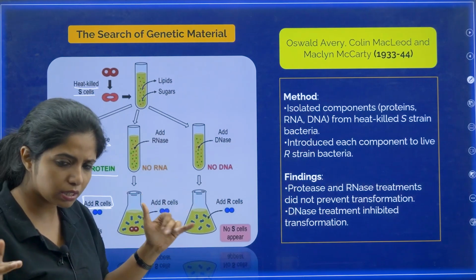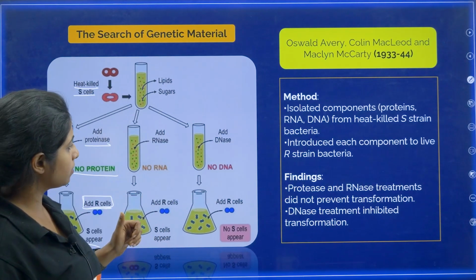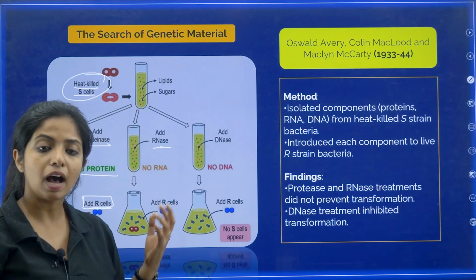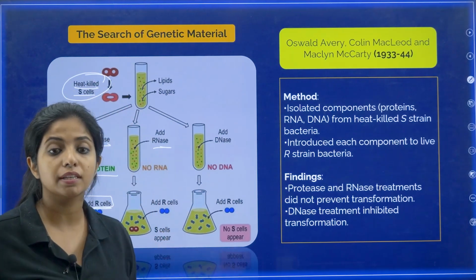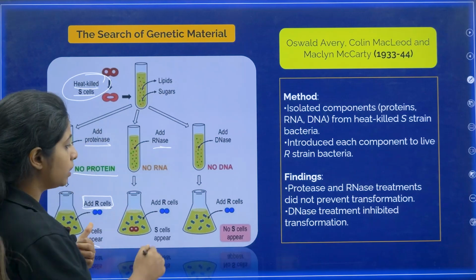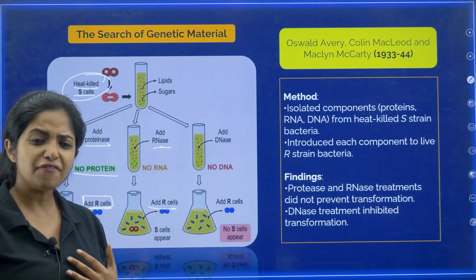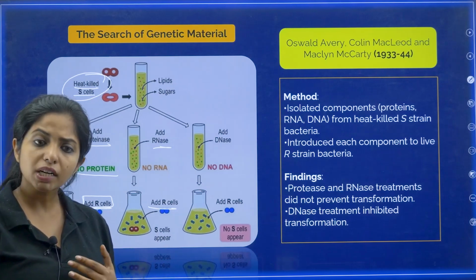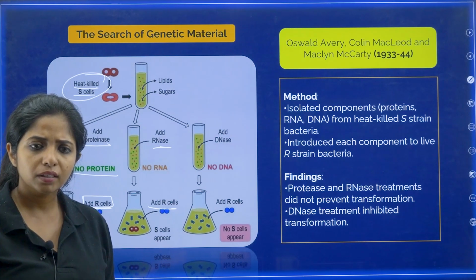That means transformation was still taking place. Then again he took the heat killed S strain, treated it with RNase, that is, it damages the RNA out there, and then mixed it with R strain. Again he found that no transformation is happening. Basically the mouse is still dying. There is no effect.